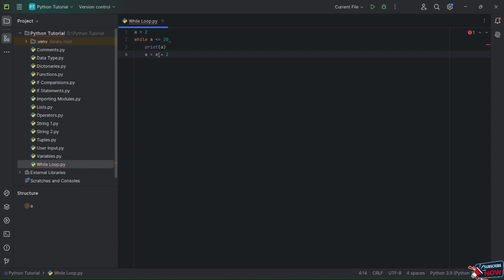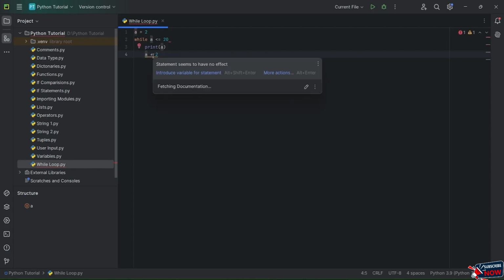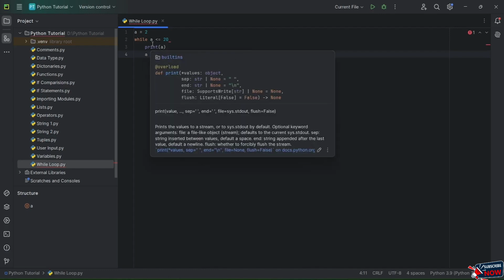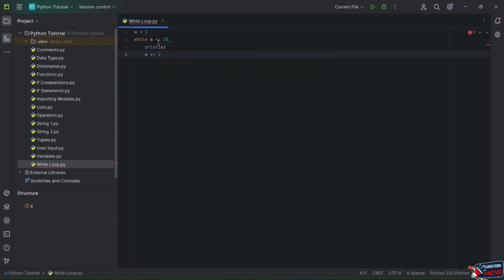So over here I will come, and now let's just delete this one, and now I will just type plus, and also I will just type equal to. Okay, so here as you guys can see, my command over here is well clear. The value of a here is 2, and now I have started my while loop where the condition is that the value of a should be less than or equal to 20.